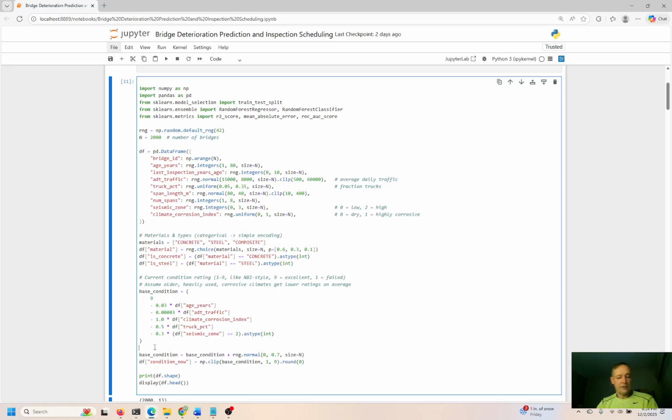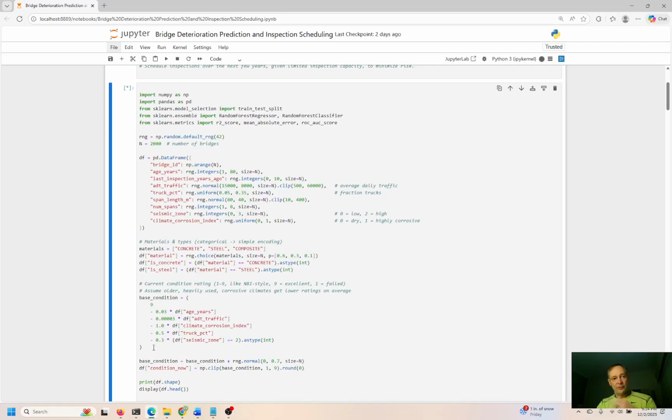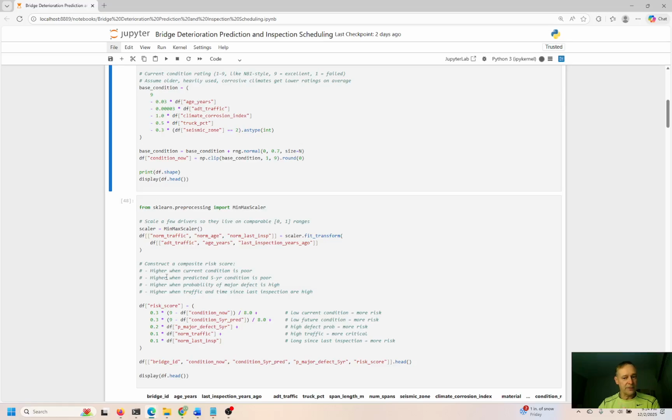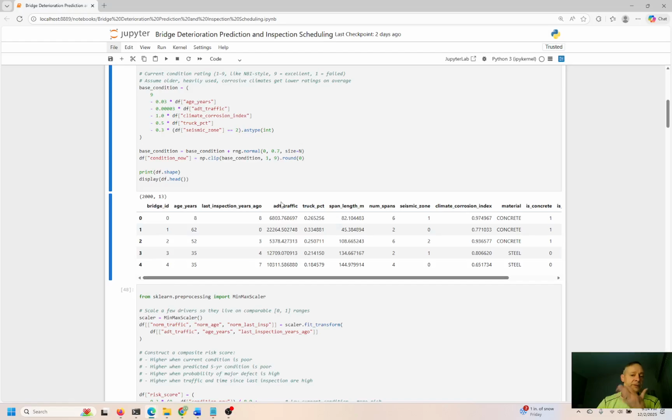So let me go ahead and run the cell here. I have all the code. As always, I'll share all this code with you guys. When I post a video, I'll post the code so you have everything that you need. You can take it, drop it right into your Jupyter notebook and run it as is. So pretty easy there. Here's the data frame.